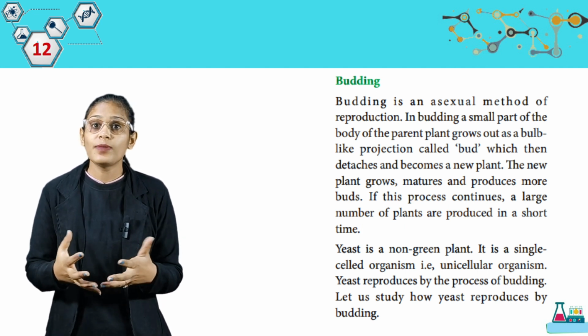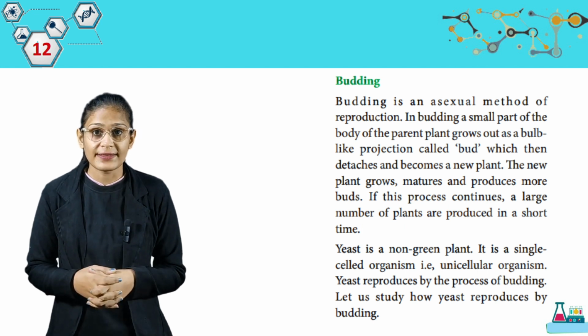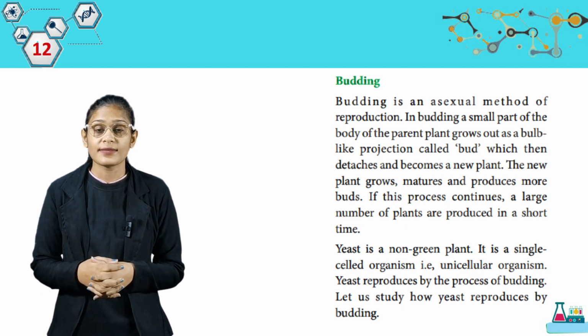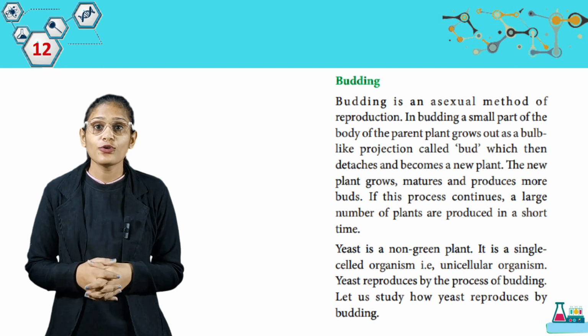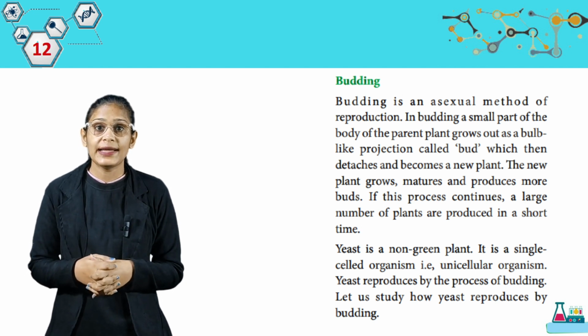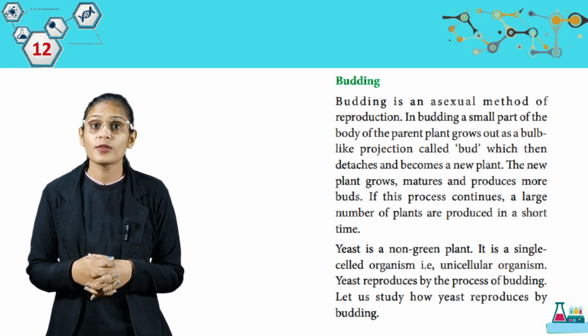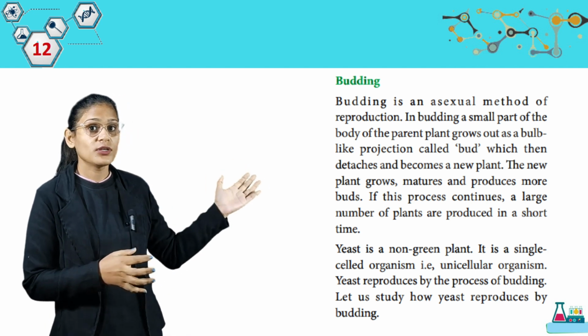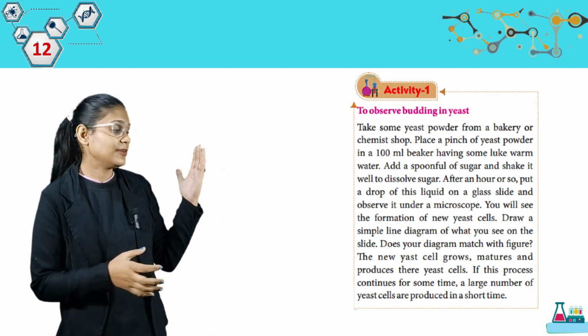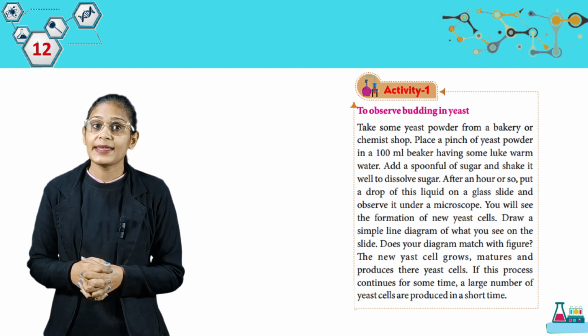Yeast is a non-green plant. It is a single-celled organism, that means unicellular organism. Yeast reproduces by the process of budding. Let us study how yeast reproduces by budding. Look here students, we have an activity. Activity 1. To observe budding in yeast.